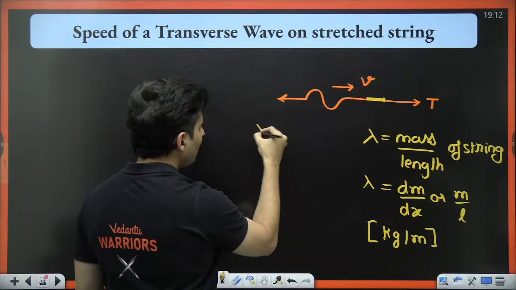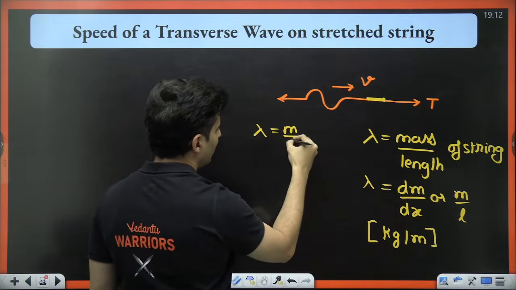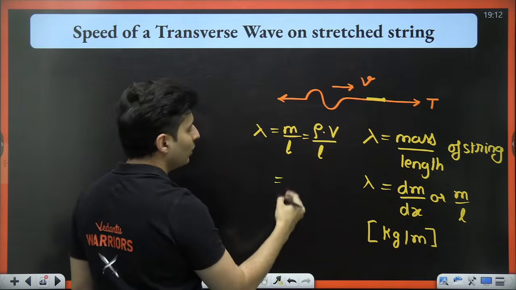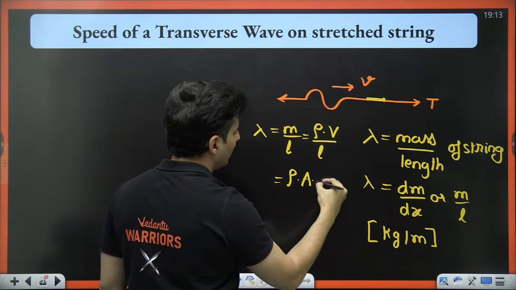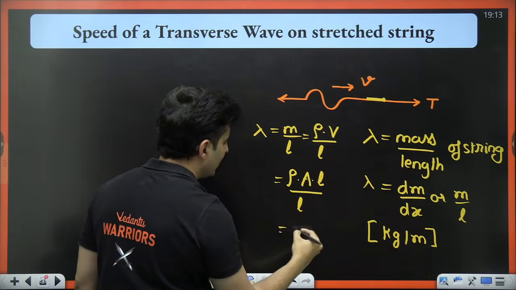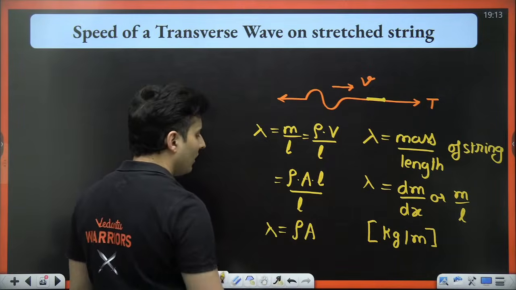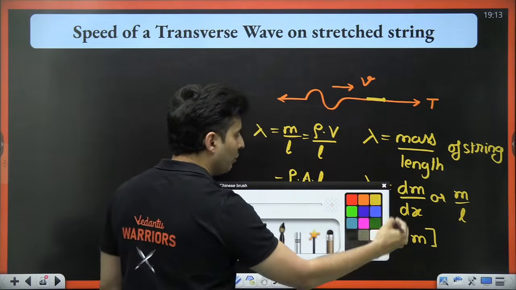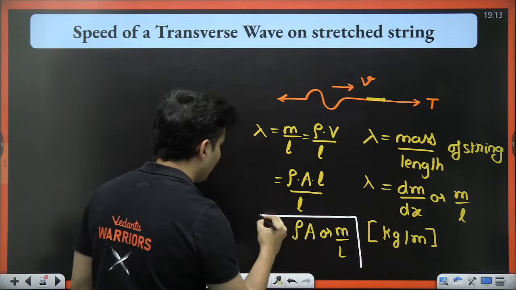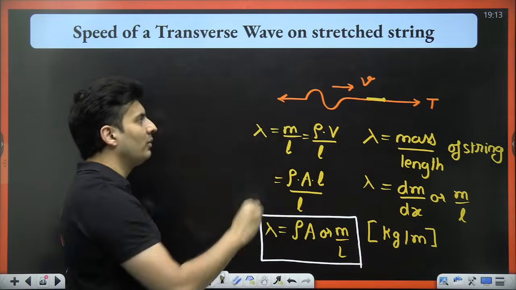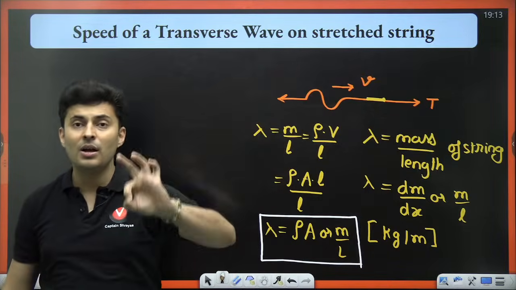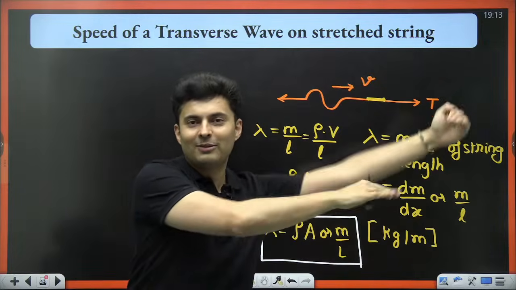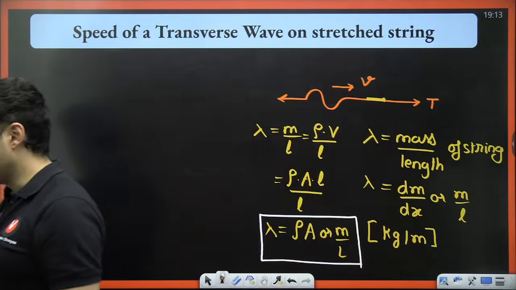Also remember, since lambda is mass per unit length, mass is density into volume. Volume is area of cross section into length. L cancels, it will become rho A. So this is also a formula. You can use M by L or you can use rho A. Both of them are the correct formulas for finding lambda, which is useful for finding out the wave speed of that wave on the string. You take a string, create a wave, that wave will travel on that string, right? That is what it is.